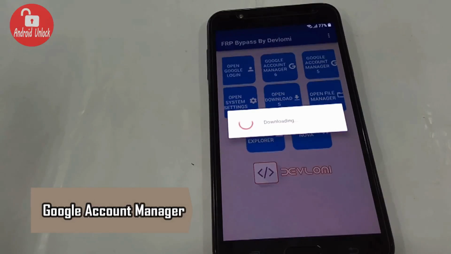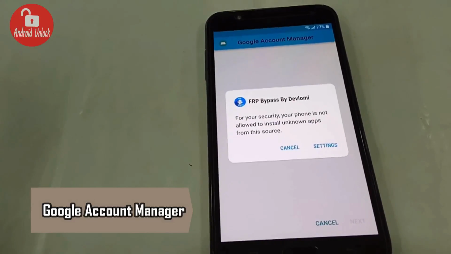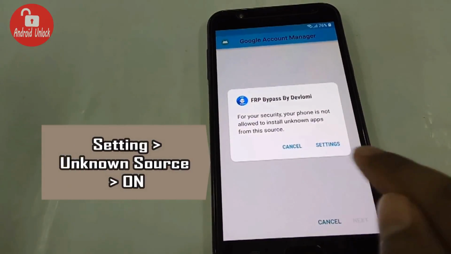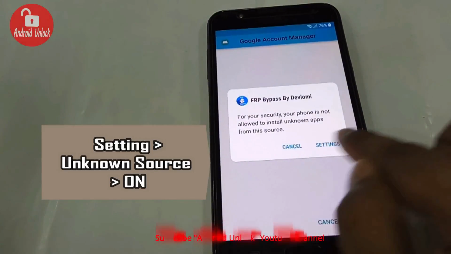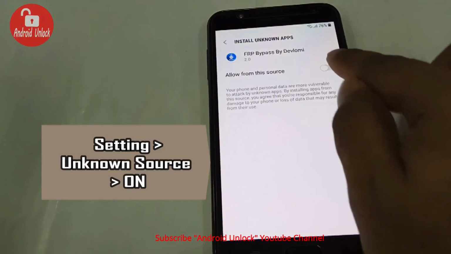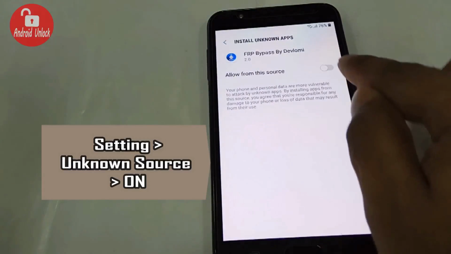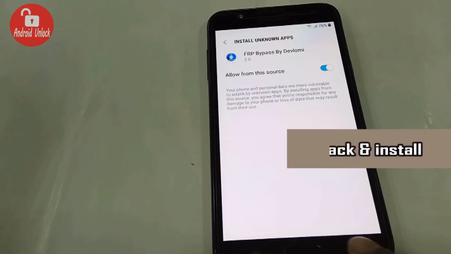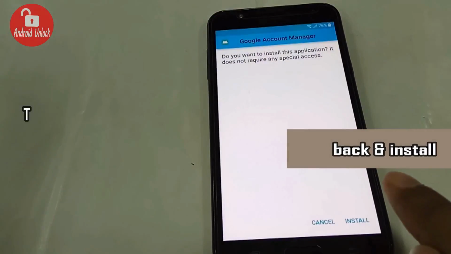Wait. Google Account Manager is downloading. When download is complete, then click setting and turn it on. Press back and install.